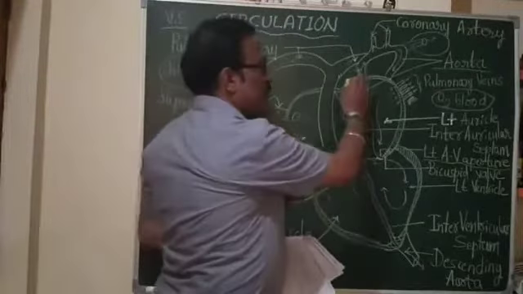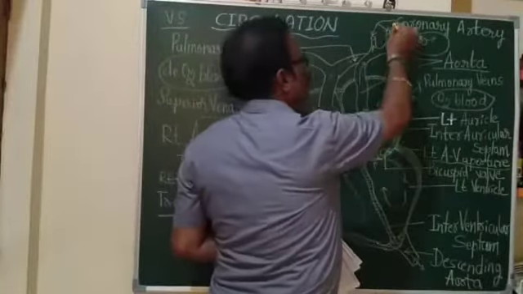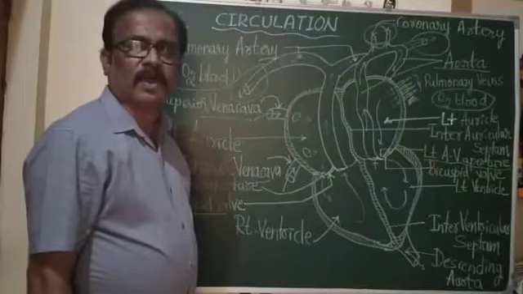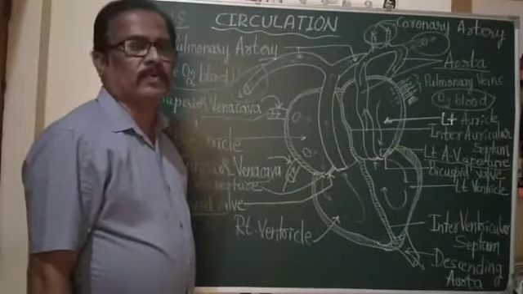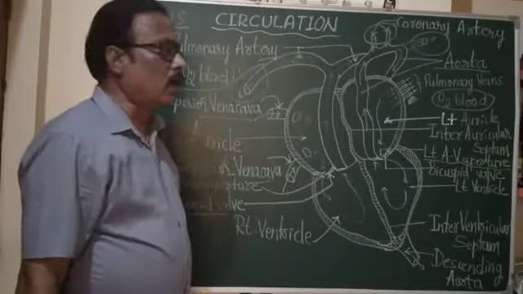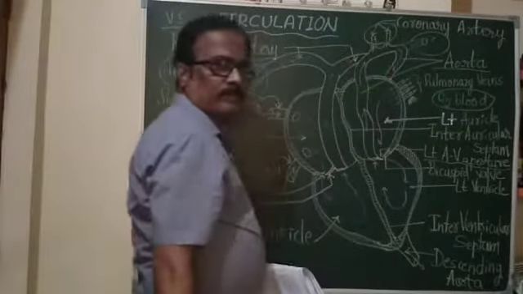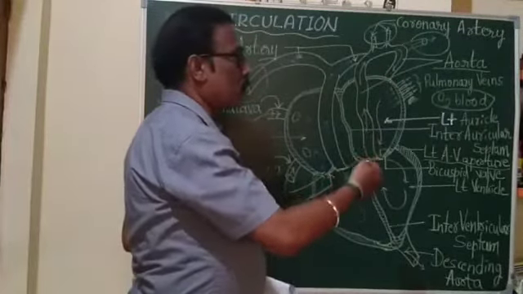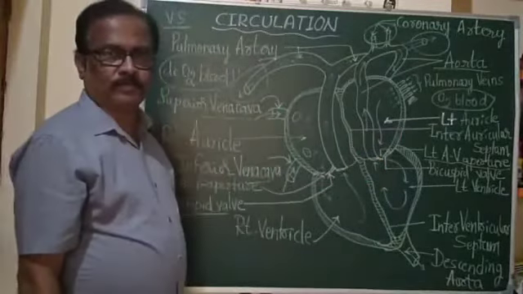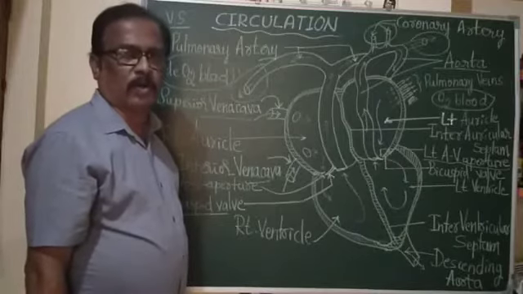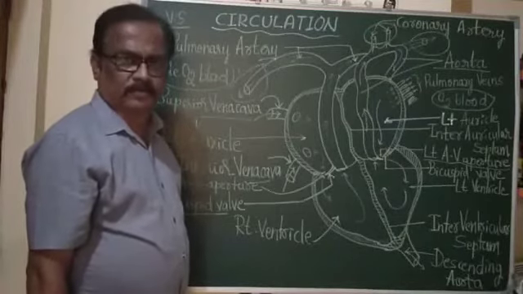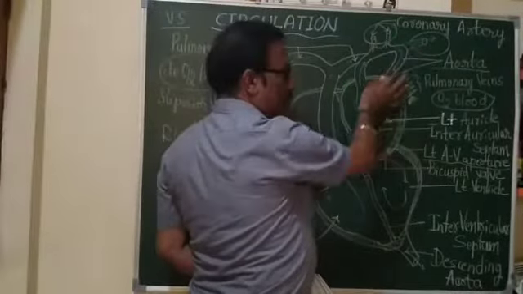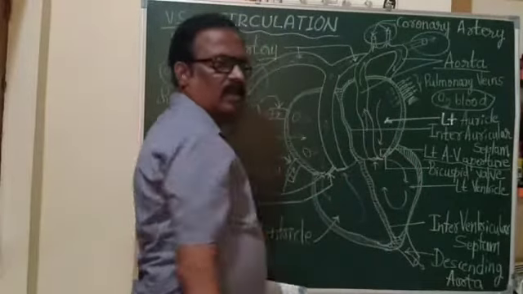This aorta, after its emergence from the heart, gives rise to two branches, and those two branches are called coronary arteries, which supply the blood to the wall of the heart for proper functioning, for proper contraction and relaxation of the heart. One is left coronary artery to the left side, right coronary artery to the right side of the wall of the heart.